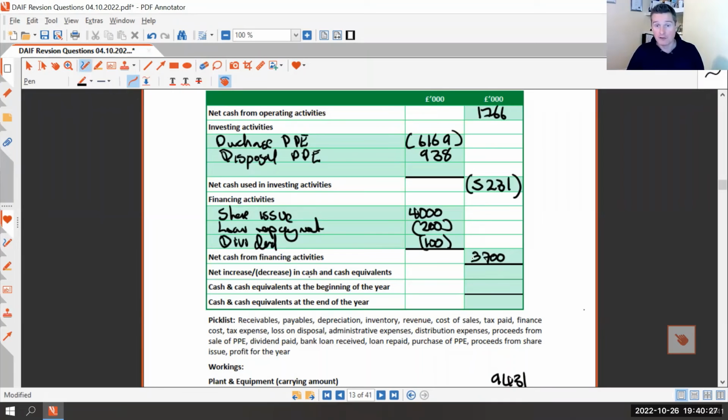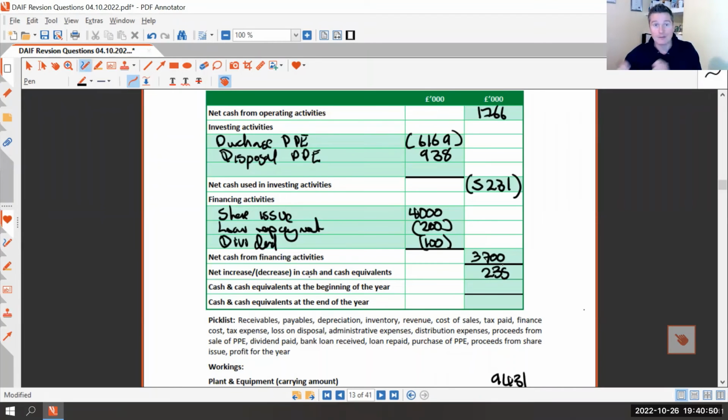Take off the £5,231,000 that we spent net on buying and selling assets, plus the £3,700,000 that we got from the financing, the shares coming in being greater than the ones going out, after we paid a bit of loan off and dividend. That gives us £235,000 positive net cash flow.